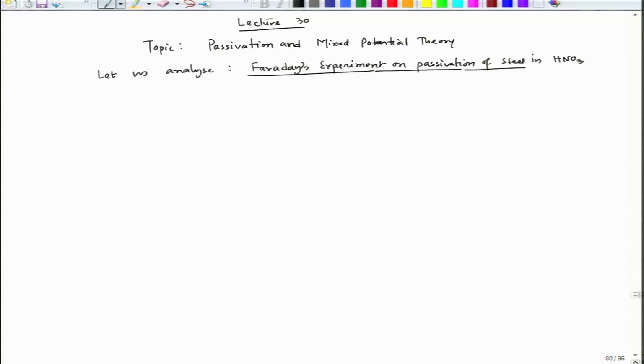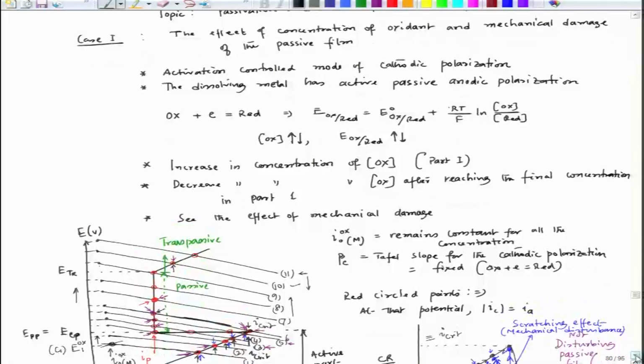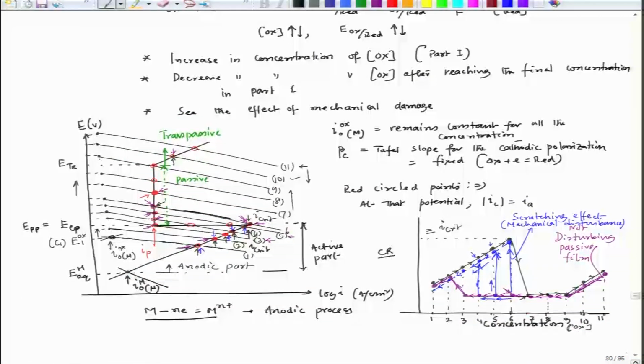So in the last case, if I go back and look at the blue curve, at the 6th point when we reduce the concentration from, let us say, concentration 8, it is spontaneously passivating.